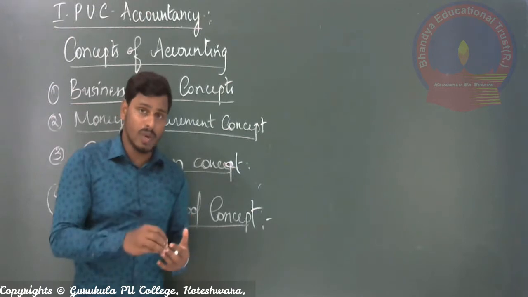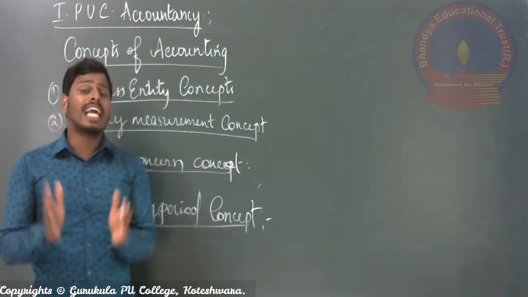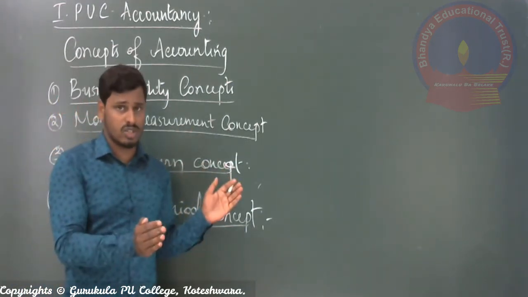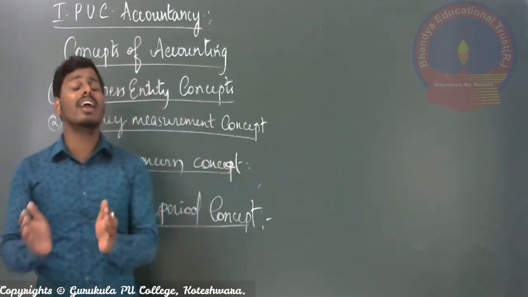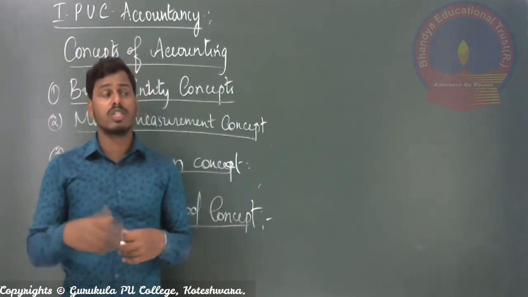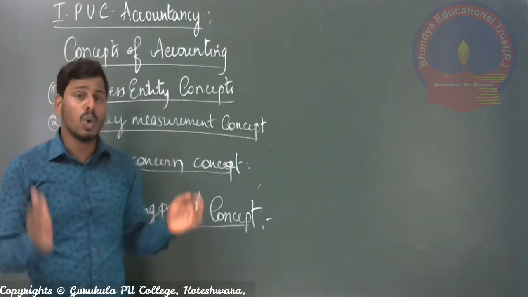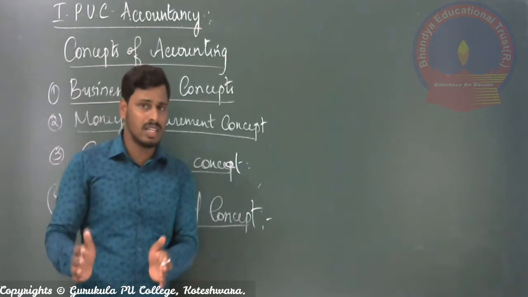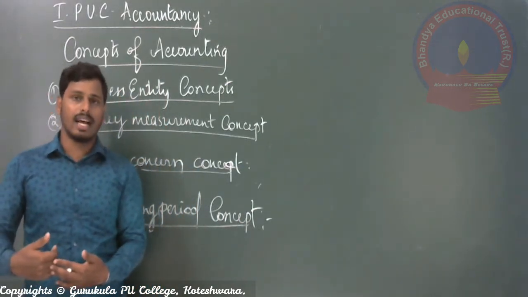That is why, at regular intervals, we have to calculate the profit by considering the transactions of a period, and regularly show it to the different users of the business organization. For that reason, a group of transactions based on the period is considered for the calculation of profit as well as losses.